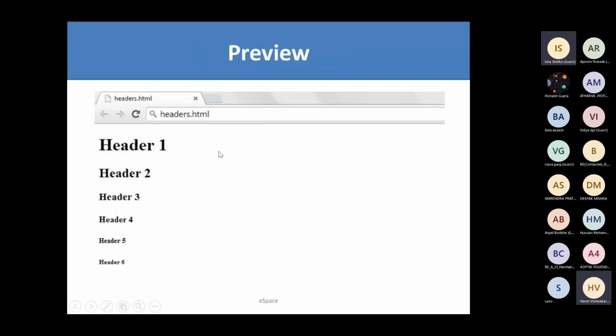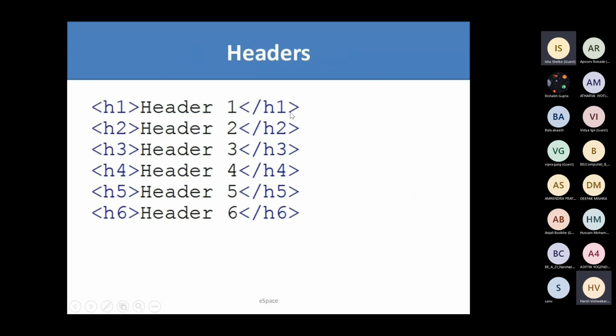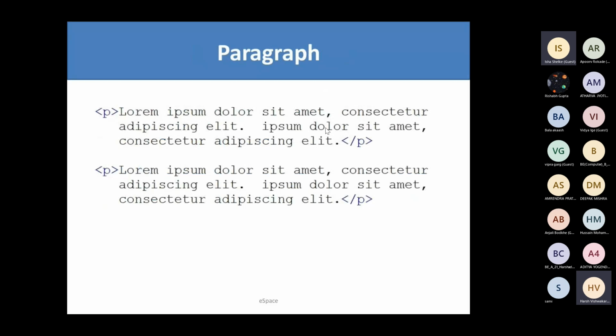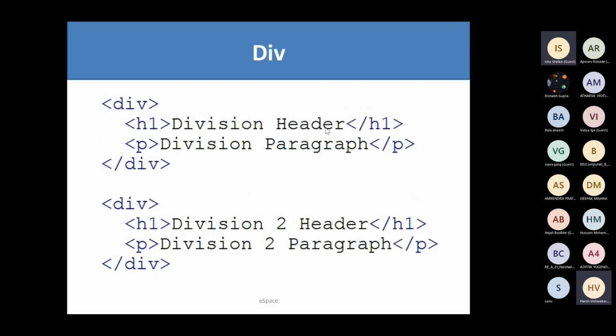So if there is a heading 1 and heading 2, we haven't used any tag. You may have heard about the BR tag. The BR tag is used to break a line. We haven't used any BR tag here to break the line, but you can see that heading 1, heading 2, and heading 3 are on different lines. This is because they are block elements, and block elements are displayed on different lines.